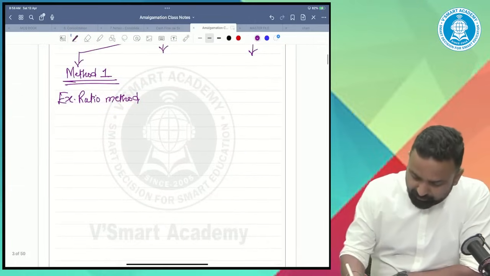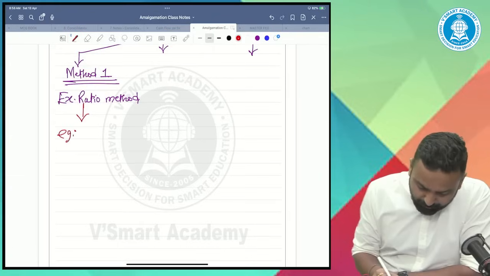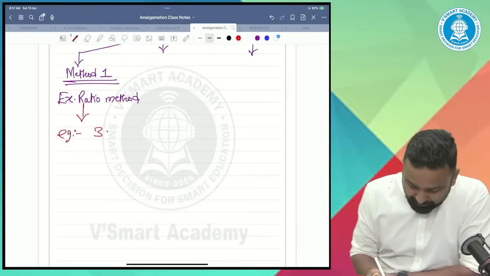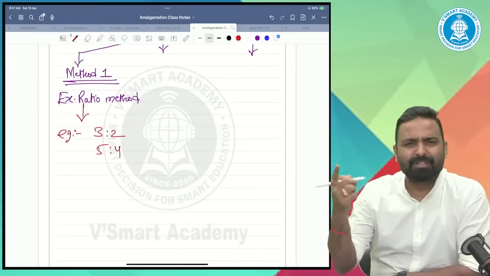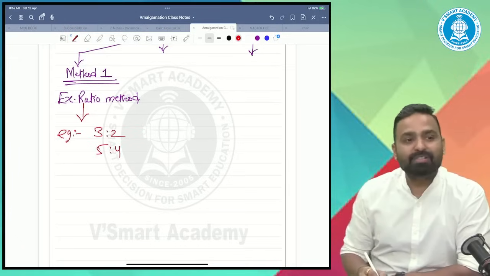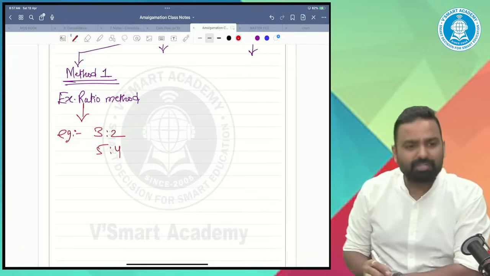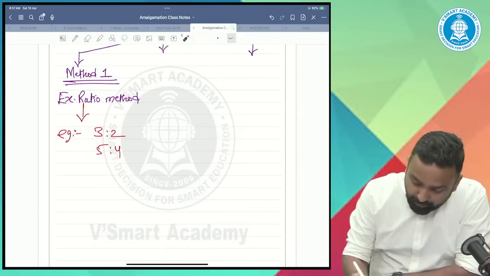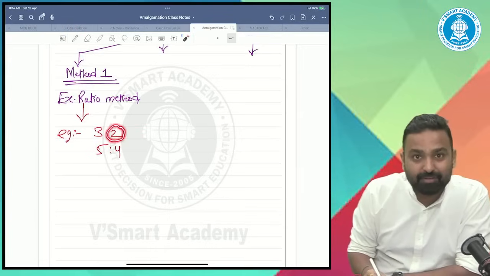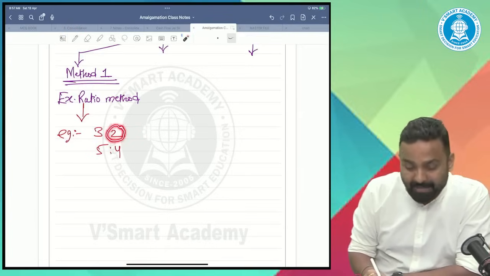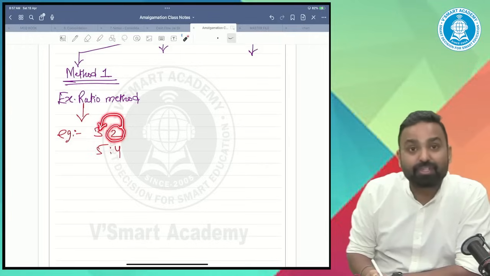Sometimes the question will give you ratios like 3:2, 5:4. You must remember this. So what is the meaning of 3:2? For every 2 shares of the transferor company, I will issue them 3 shares.